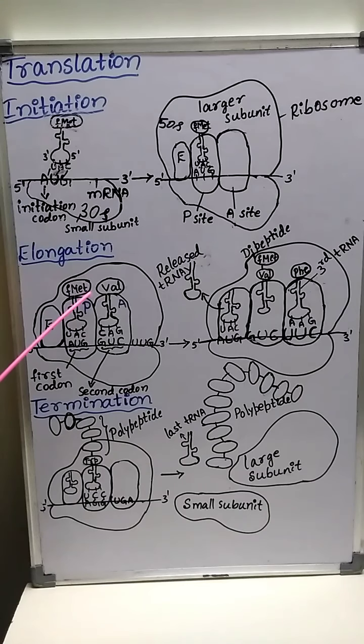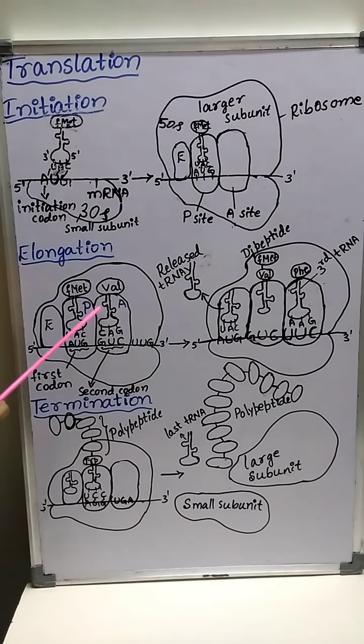Now, a peptide bond is formed between the first amino acid and the second amino acid. That means a peptide bond is formed between the first amino acid attached to the aminoacyl tRNA located at the P site and the aminoacyl tRNA located at the A site.